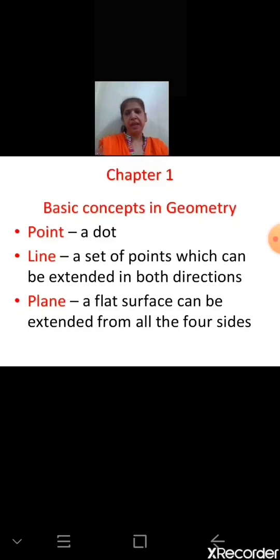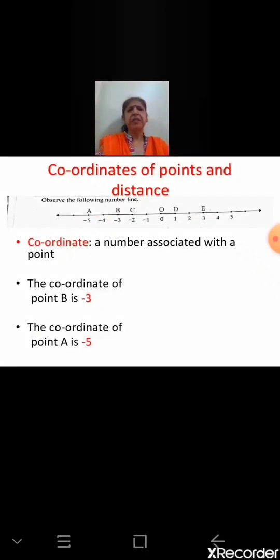So for a plane we use three letters to determine it, for example A, B, C. And if we want a single letter, then we write the single letter beside the plane. So we know how to name it, and point, line, plane are very important and basic concepts in geometry. Now with the help of these points, we can calculate distance.